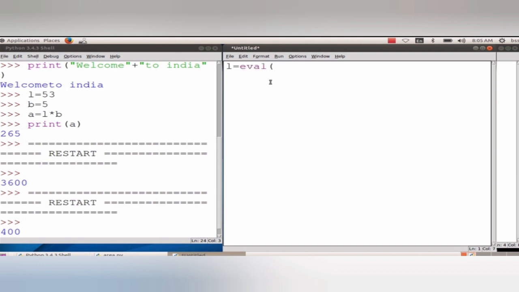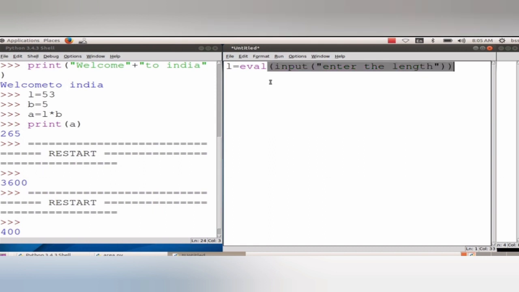Inside the bracket you can use input, so you can enter the value through the keyboard. If you need to give a comment, enter the length, so those who are running the program will get an idea.